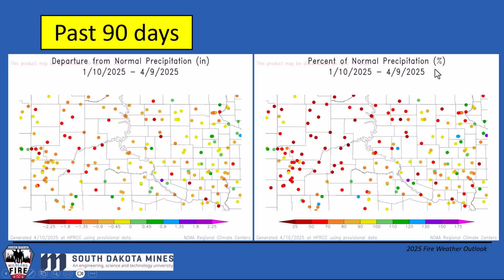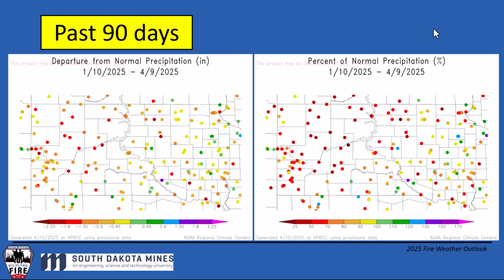If you look at the departure from normal precipitation on left and then percent of normal precipitation on right, you'll see similar trends. So this is just for South Dakota. And this is just for the past 90 days. If you look kind of West River, it's been dry. The Black Hills have been dry. Northwestern South Dakota has been dry. We're starting to see those departures from normal precip add up.